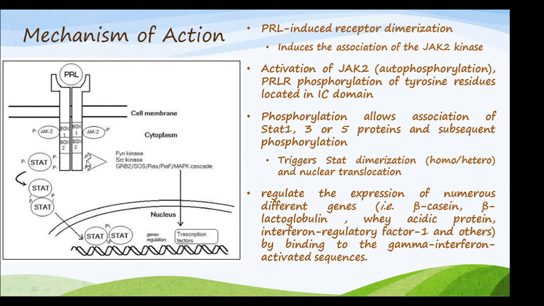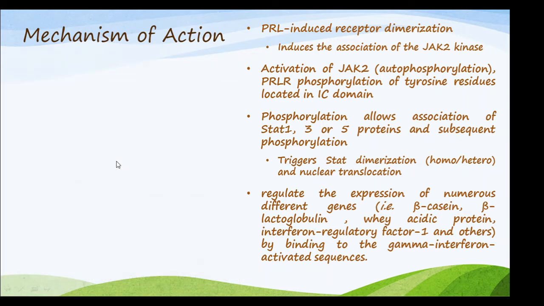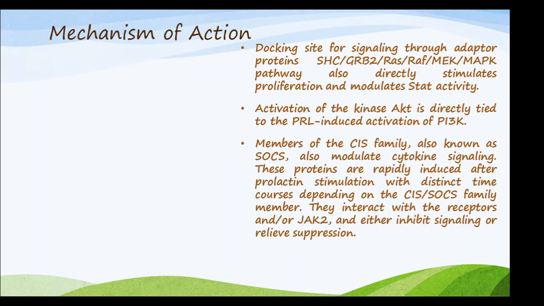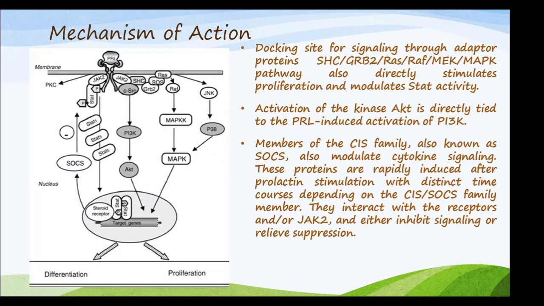So these are the other proteins that are activated in the system. That is the FYN kinase, the SRC kinase, GRB2, SOS, RAS, RAF, MAP cascade. So this is another cascade that is present as such. The docking site for signaling through the adaptor proteins, that is SHC, GRB2, RAS, RAF, MEK, MAP kinase pathway. You feel that it's different, but it's a single, connected pathway.